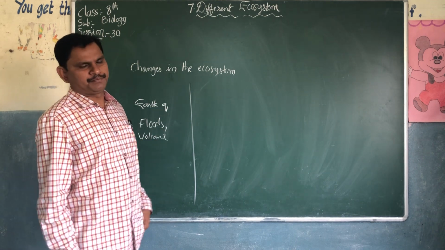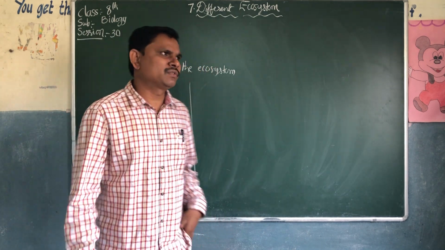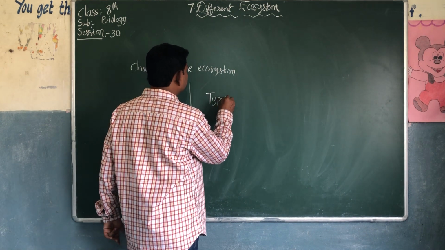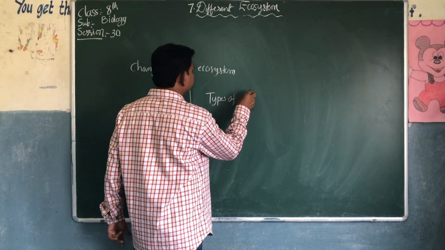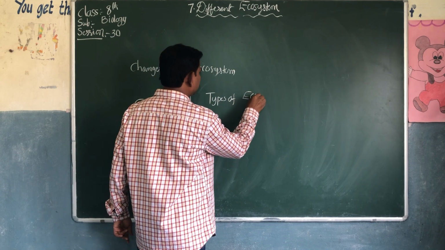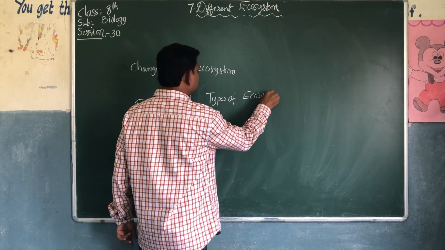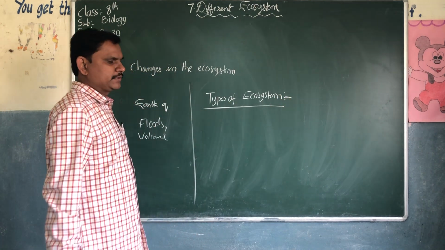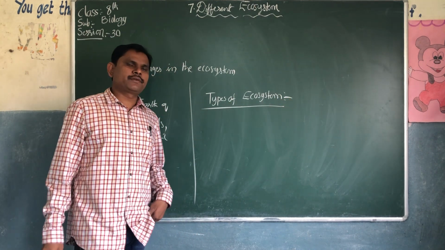Finally, the types of ecosystem. What are the types of ecosystems? Actually, there are two types of ecosystems.